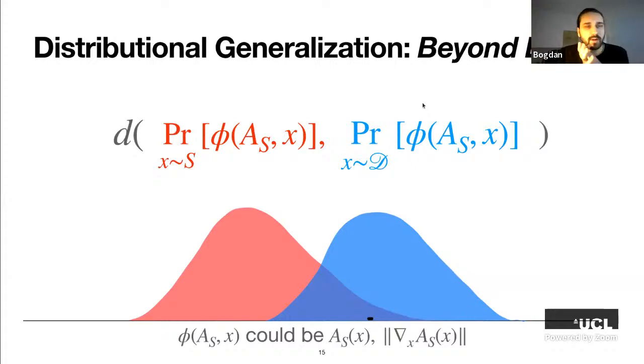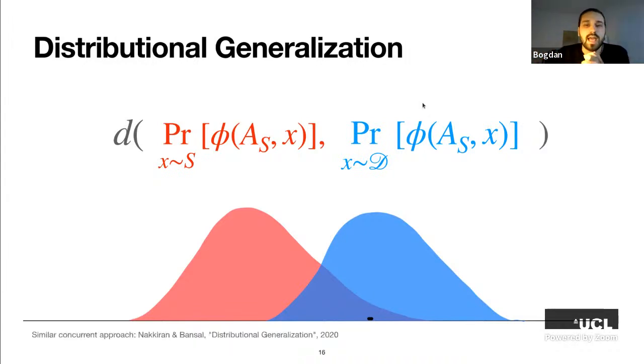Okay. Right. So I mentioned that we need to extend the generalization in two steps. First, to make it distributional, and second, to look beyond losses at other possible property functions. So one property function is loss, as in standard generalization, but we could also look at the model's outputs or the model's gradient and so on. And so all in all, having these two steps, we have a notion of distributional generalization. And this notion is very closely related to a concurrent approach to define distributional generalization that has appeared not in the context of privacy, but in the context of machine learning generalization.